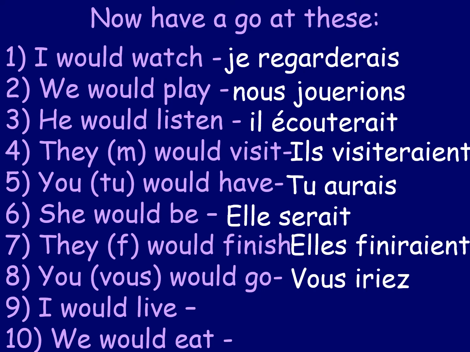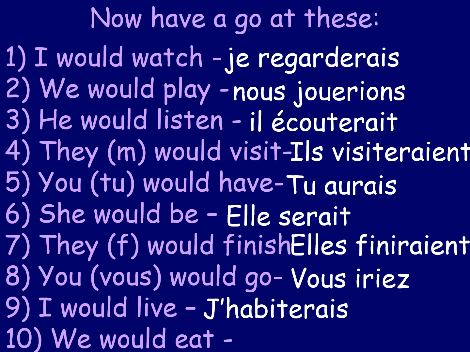Let's finish off. Number 9, I would live. So that's going to be pretty straightforward, really, I hope. It would be just je for a start with an apostrophe. And then habiter is the word for to live. So j'habiter. And then we add on the ending for I, which is simply AIS. So j'habiterais, I would live. So you might say, if I won the lottery, I would live in Australia or something like that. J'habiterais en Australie.